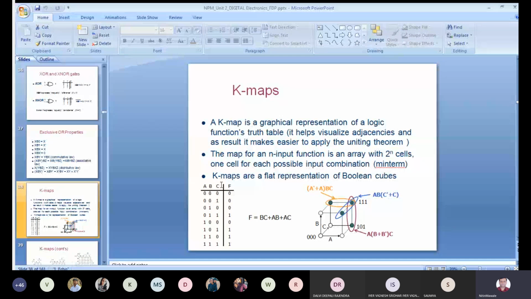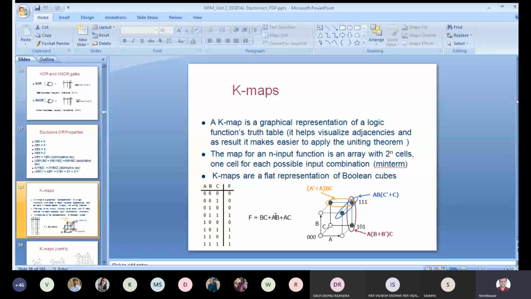Suppose I am having a 3 variable equation. From this I can get the equation like this, taking only the cells where the value is one. Here A is 0, so A will not come into the picture, so B into C is the first term. Then for this term I get A into C, the last term, and for this A into B, and for this A into B into C. But after taking common terms and applying Boolean algebra, I will again get A into B, one term only.